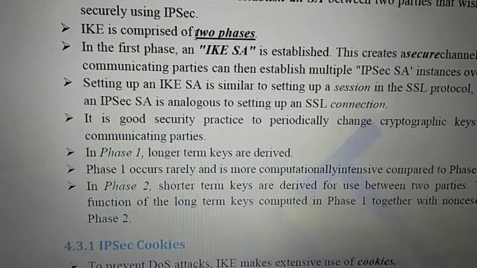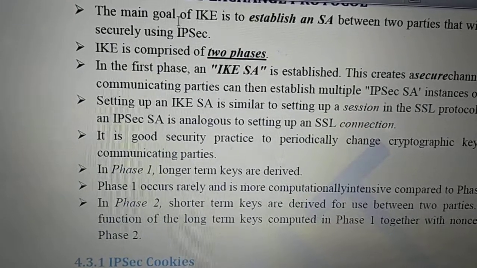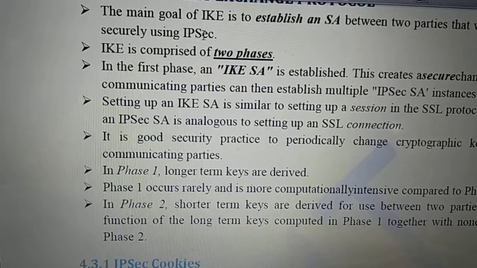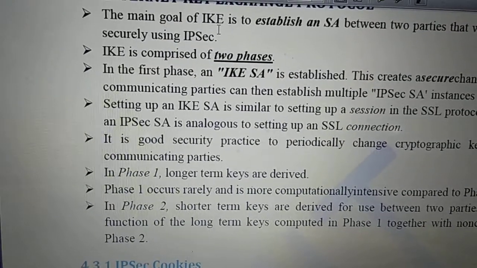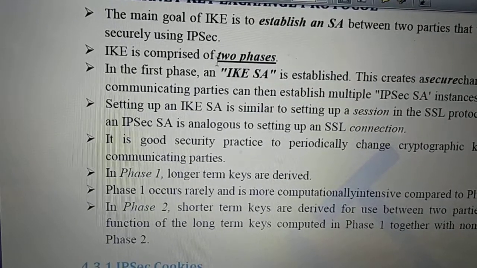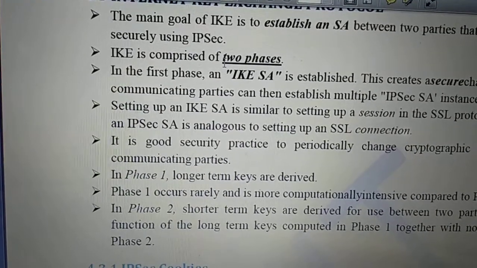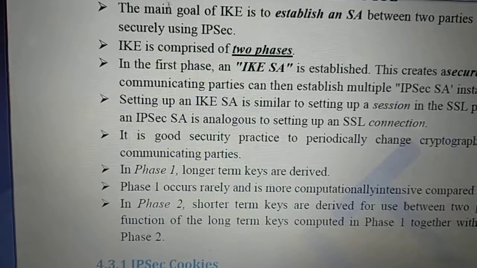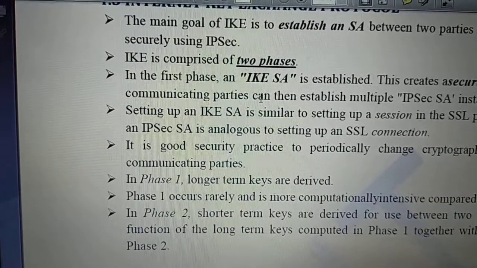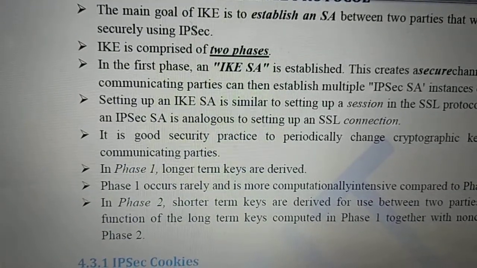Last class we discussed the IPsec protocol, which is one security protocol at the network layer, right? Those who want to communicate using IPsec must first establish a security association. We discussed security association establishment last class, and we can establish it between two parties using IKE. This IKE is comprised of two phases. You should understand the flow of messages, based on which you can easily explain this protocol. It is an important question.